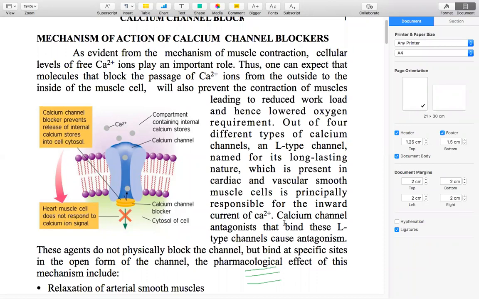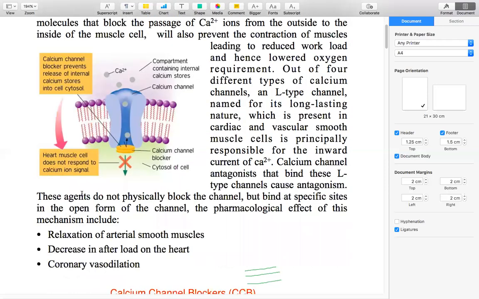How we are blocking is that these calcium channel blockers bind to the calcium L type channels, thereby causing the antagonism. It does not physically block; it will go and bind to some site of the calcium channel when it is in the open state. Thereby we get the pharmacological effect.